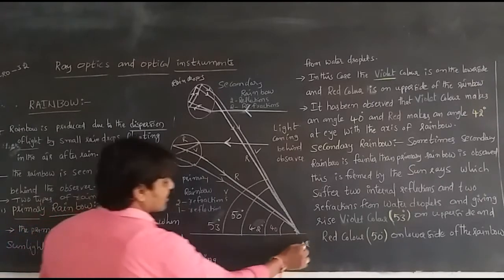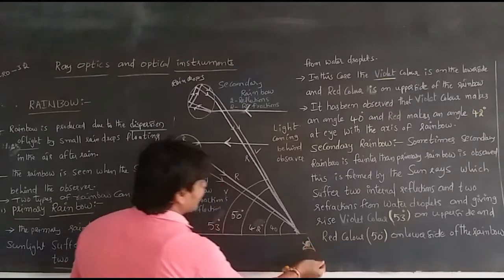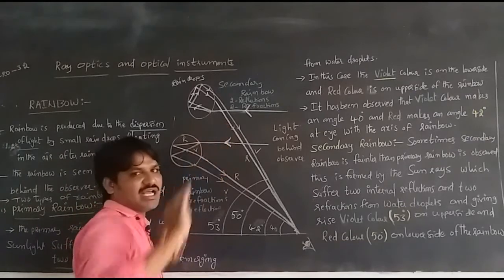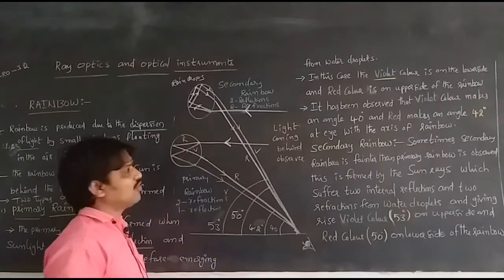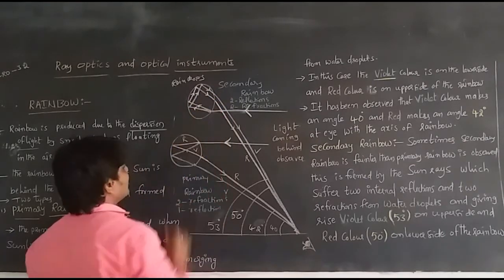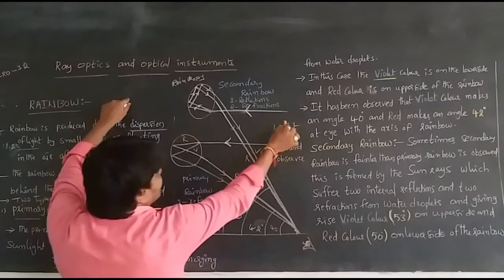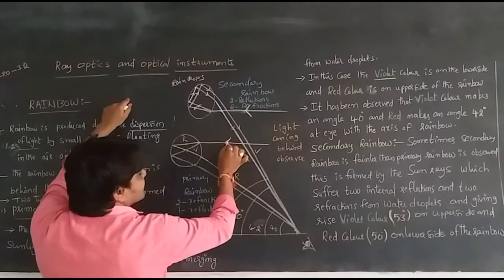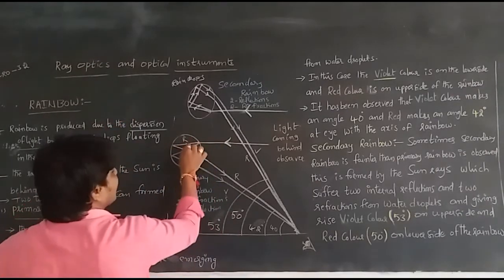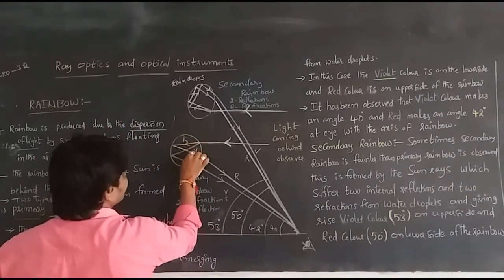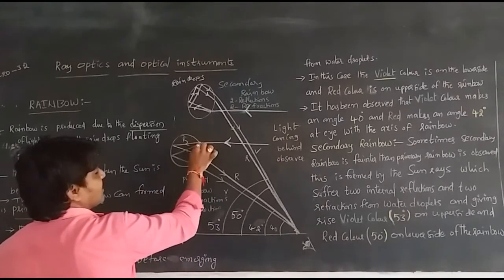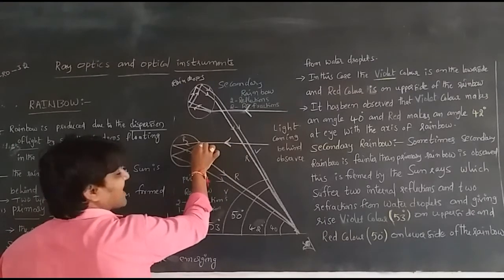Here the observer is there, and the light is always behind the observer. We can observe the rainbow only when the light is coming from behind the observer. Here these two are the droplets. Whenever the white sunlight comes and enters the water droplet, it suffers one refraction here. Whenever it enters, that one is the incident ray.